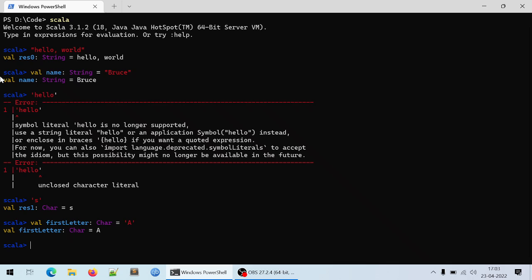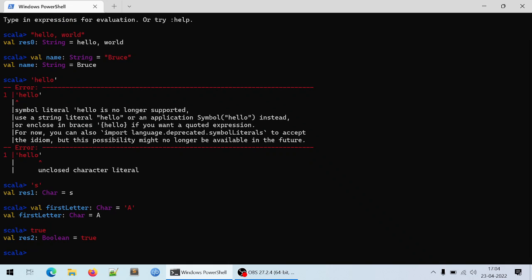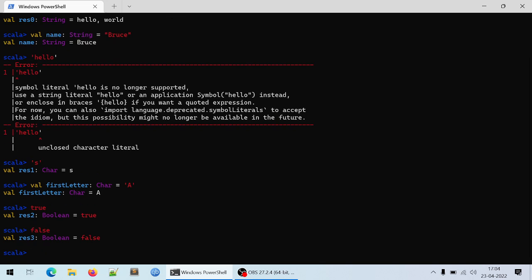That is good. Apart from string and character, don't forget about the boolean. You know, the data type that holds two values, either false or true. Let me type true over here, and notice everything is in small letters. So let's see, and yeah, we now have the boolean data type. Let me type false, and let's see, it works, and yeah, it is working. So we now know how to define a boolean data type and the possible values it can accept.